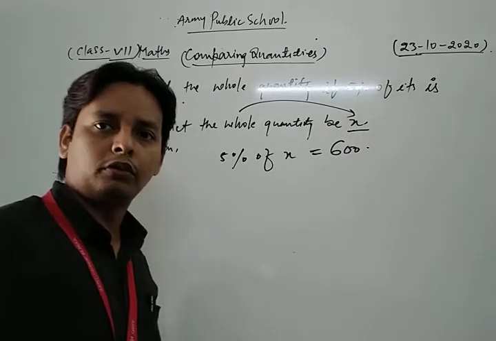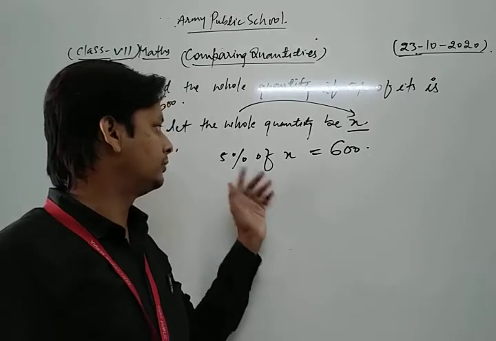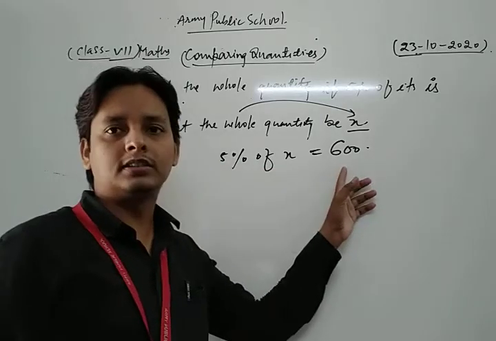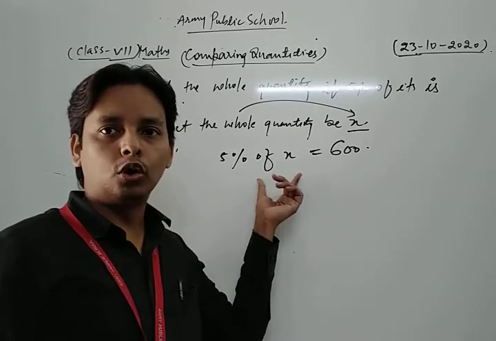This is the condition of the question. Now we simplify it and get the value of the whole quantity x.